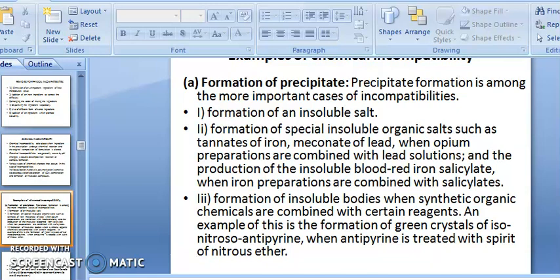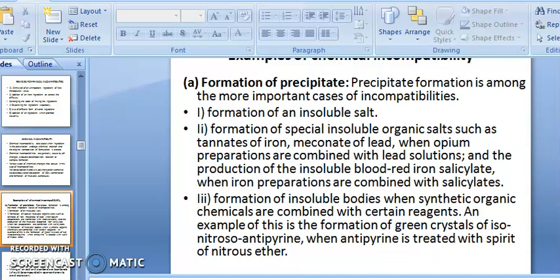Formation of partially insoluble organic salts such as tannate of iron, meconate of lead when opium preparations are combined with lead solution, and the production of insoluble blood red iron salicylate when iron preparations are combined with salicylate.